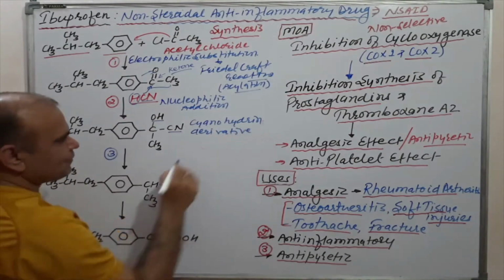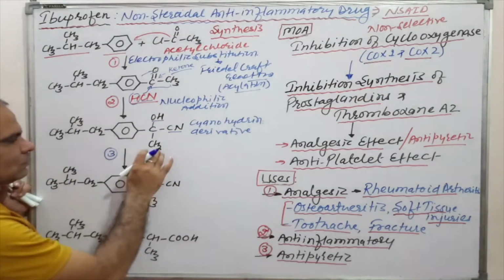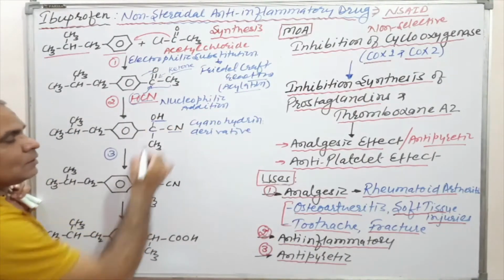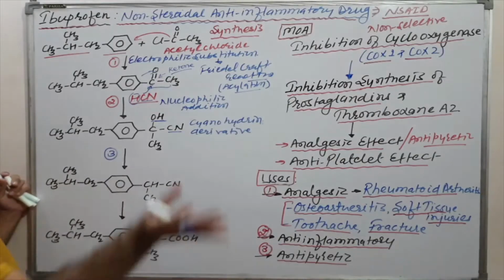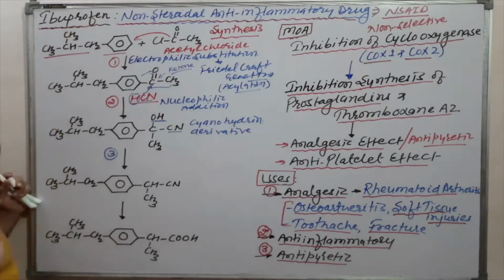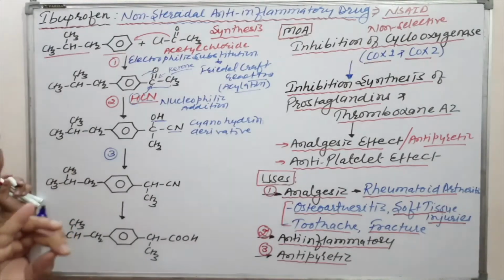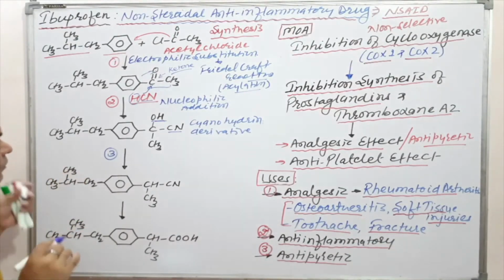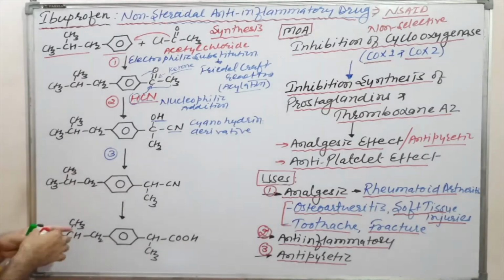Cyanohydrin derivative. Okay, that cyanohydrin derivative has an OH group here, but in the structure of ibuprofen there is no OH group. Then we have to remove this OH group. How can we remove it? By means of reduction.